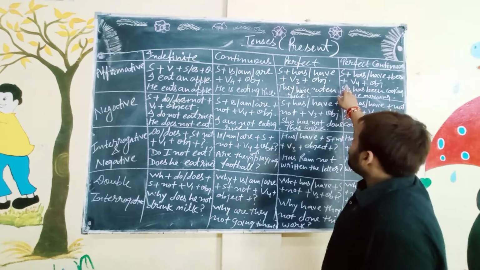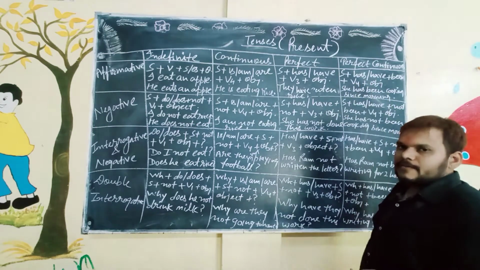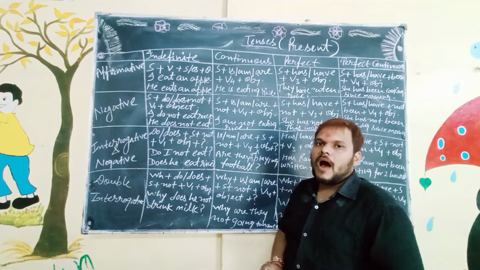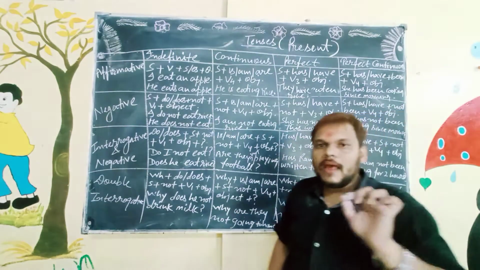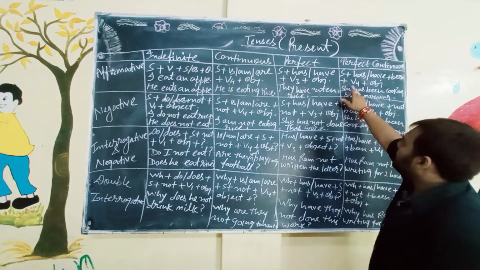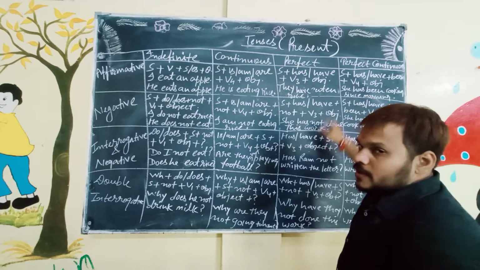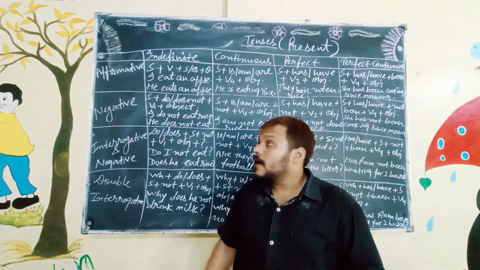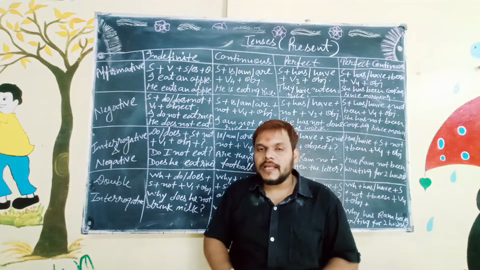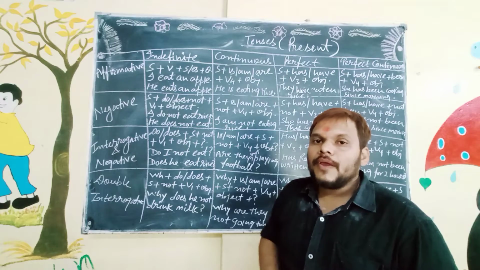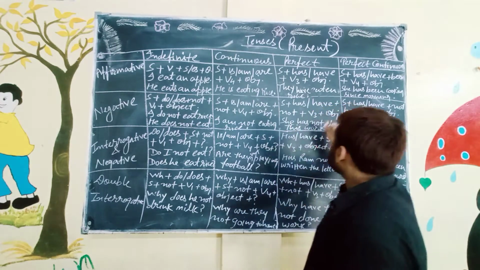Okay, what's the rule? Subject plus has and have, and we use a little word after has and have, that is been, B double E N, plus fourth form of the verb. Students, perfect continuous, and with continuous tense, and I have told you earlier that continuous tense is also known as progressive tense, and in progressive tense we use always the fourth form, that is the ing form of the verb.